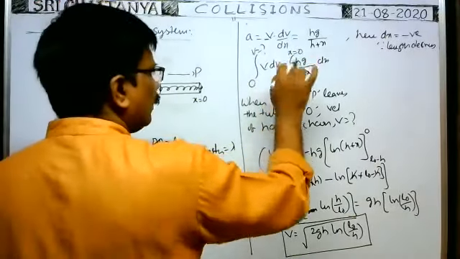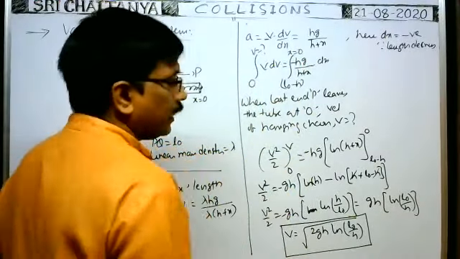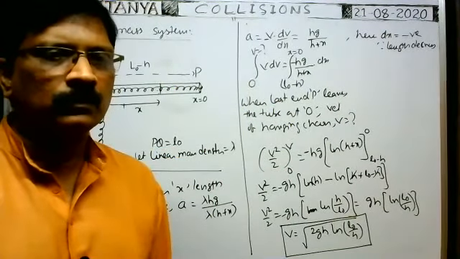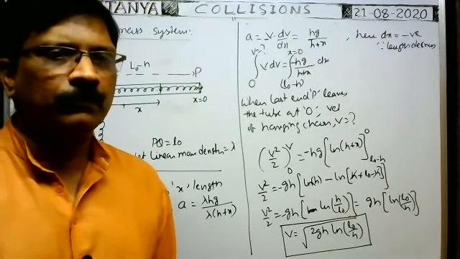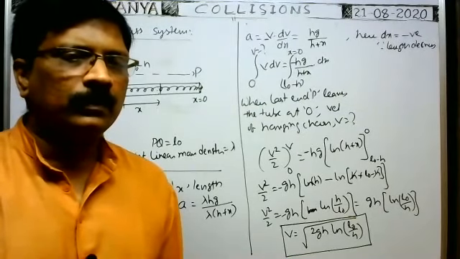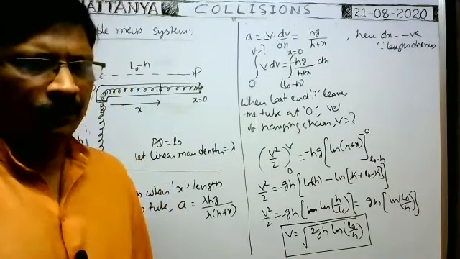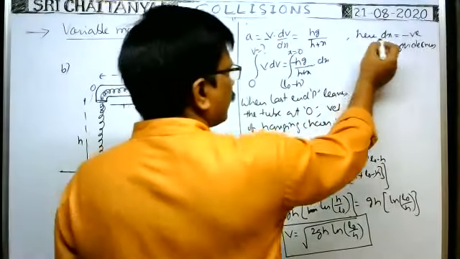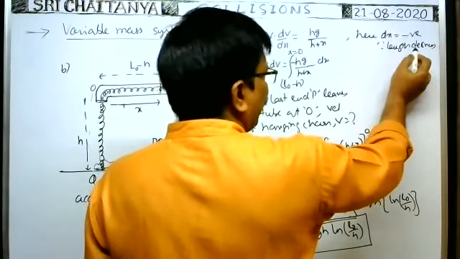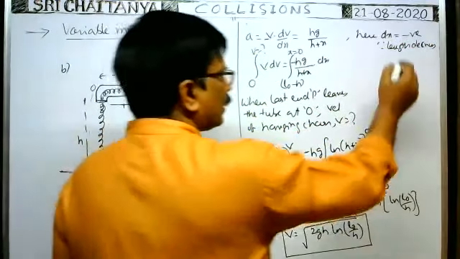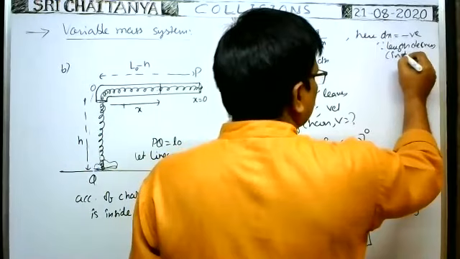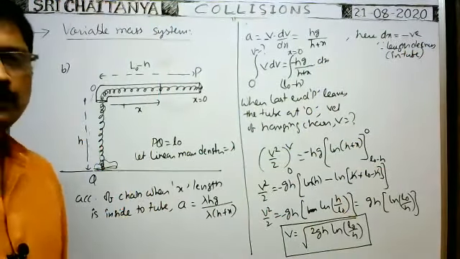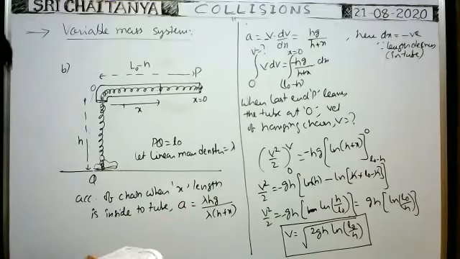Then you simplify, you will get v value in terms of x. Yeah, I substituted dx negative only, since dx is negative because the length of the chain decreases in the tube. That is the answer.